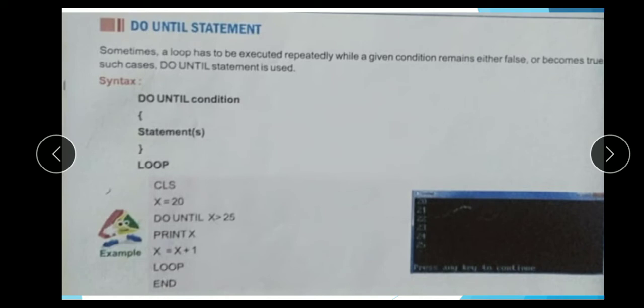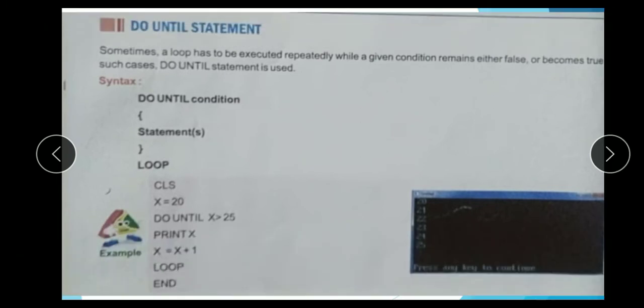Through an example, you can understand better. CLS means clear screen. X equals 20. Do until x is greater than 25. Print x, and the value of x increases by 1, and the loop continues while the condition is false. When the condition is true, then move to the end.